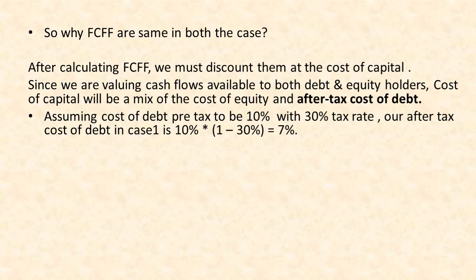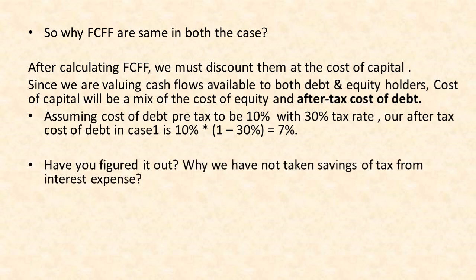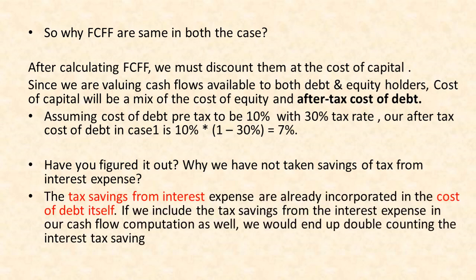Assuming pre-tax cost of debt to be 10% with a 30% tax rate, our after-tax cost of debt in case 1 is 7%. So have you figured it out? Why have we not taken savings of tax from interest expenditure? The tax savings from interest expenditure are already incorporated in the cost of debt itself. If you take the tax savings from the interest in our cash flow computation as well, we will end up double counting the interest tax savings.